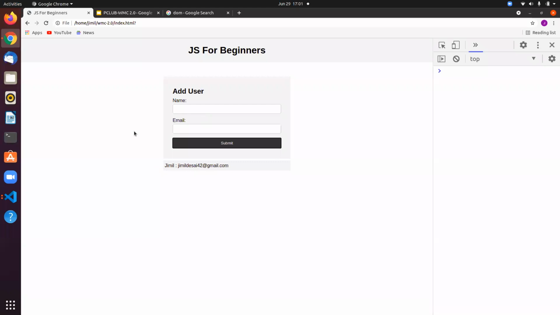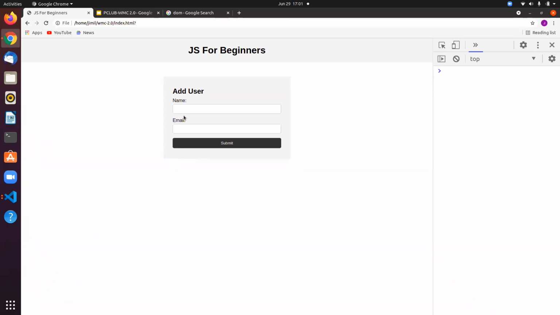So also notice one thing, whenever I refresh this, it goes away. Now that is expected because you're not using some storage, right? If you want that to not go away, you need to use some kind of persistent storage, or you can connect this to some kind of database or a backend and do stuff.